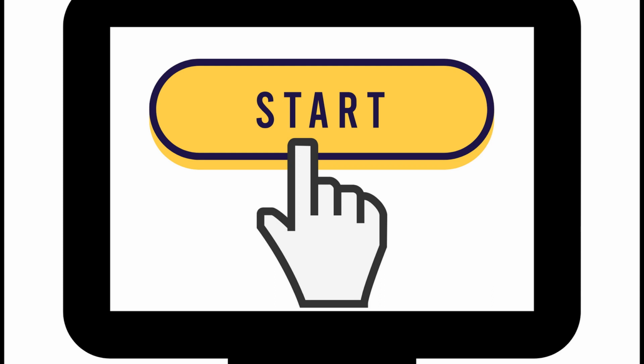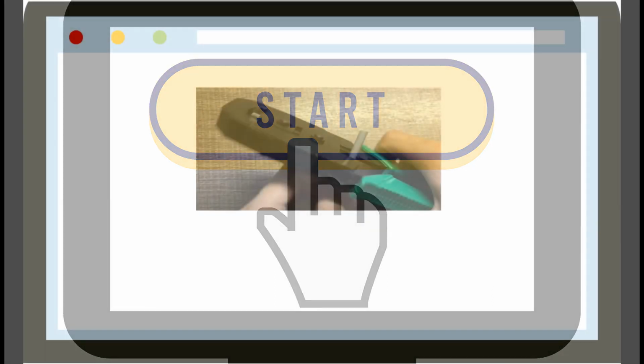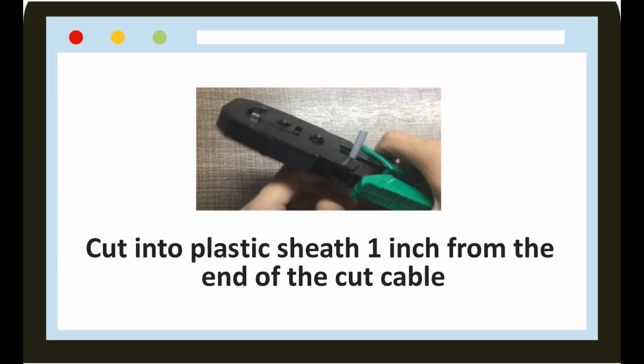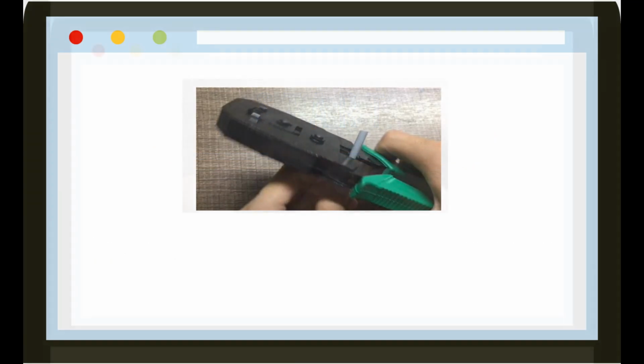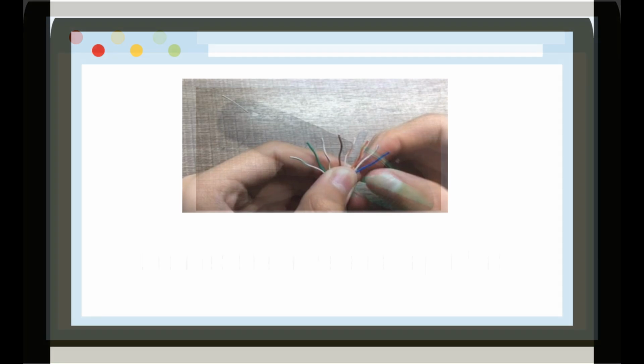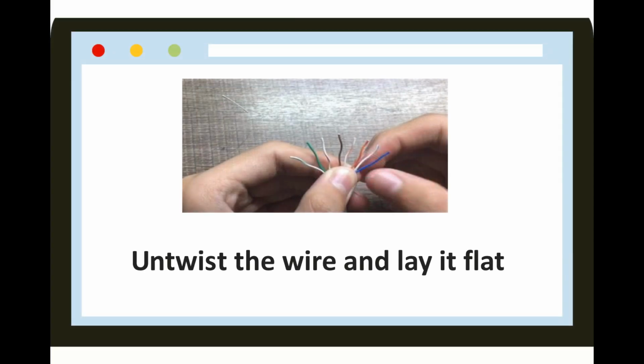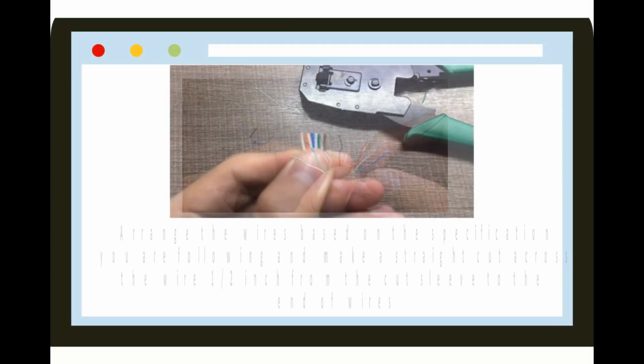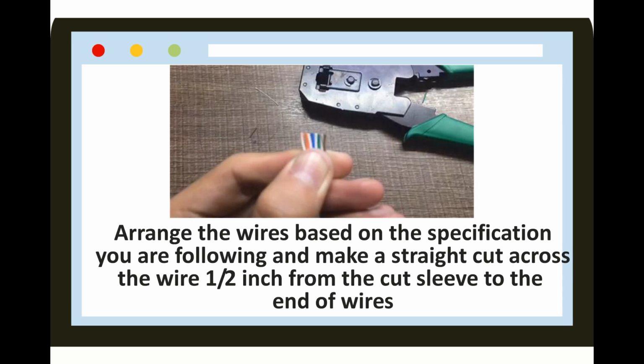Let us now follow the steps in creating a LAN cable. First, cut into the plastic sheet 1 inch from the end of the Cat cable. Untwist the wire and lay it flat. Arrange the wires based on the specification you are following and make a straight cut across the wire 1/2 inch from the Cat sleeve to the end of the wires.